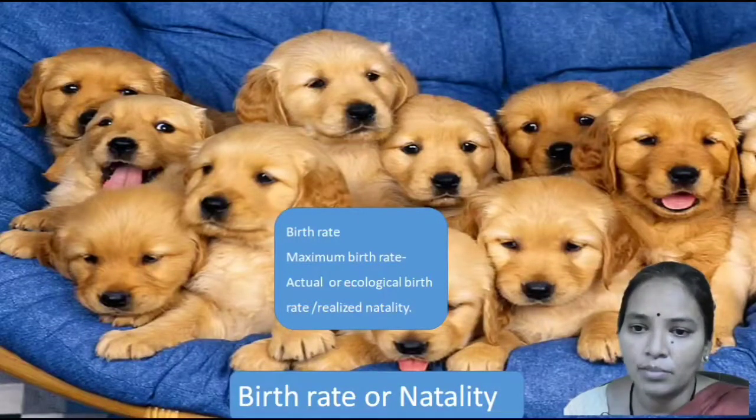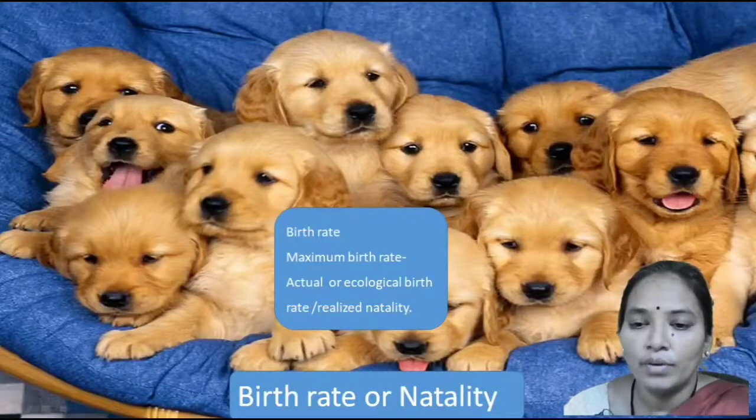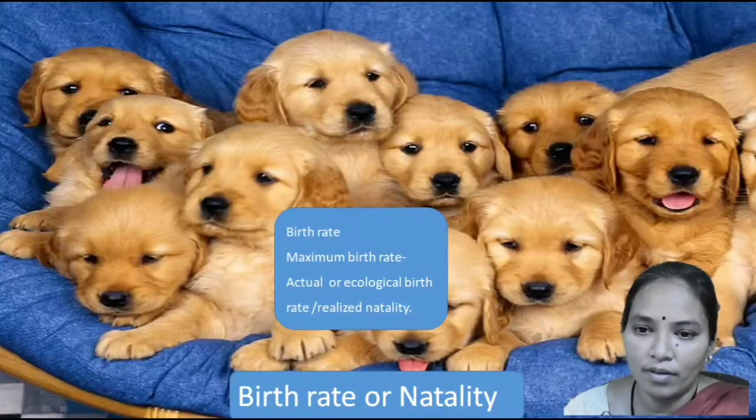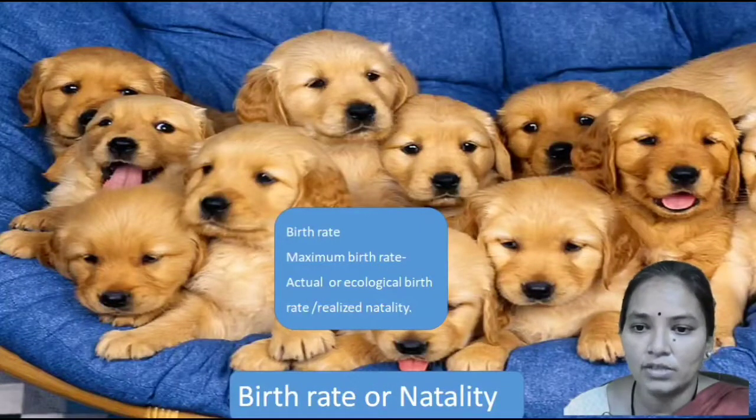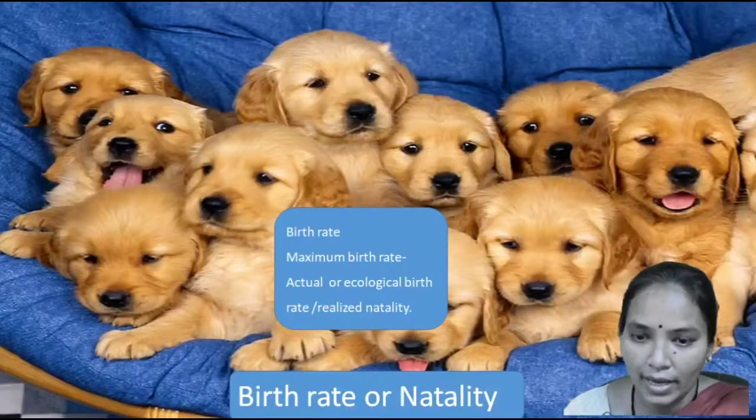Why? Because there are some organisms which eat the butterfly eggs, like lizards. In the second stage, that is the larval stage, there are also certain organisms which eat the larvae of the butterflies. So here we can see that in the egg condition as well as in the larval condition, there will be some loss.